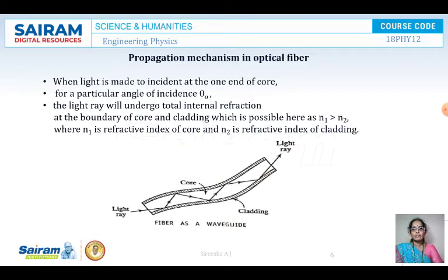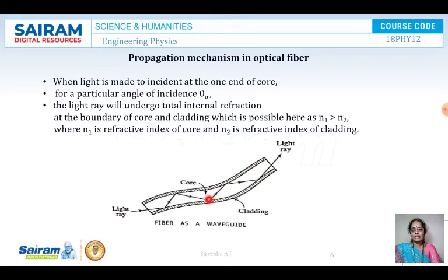Next, what is the propagation mechanism in an optical fiber? When light is made incident at one end of the core, see here, this is an optical fiber. This is the ray entering the optical fiber, and this is the ray coming out of the optical fiber. What is happening when the ray is incident at one end of the core at a particular angle of incidence theta naught? It undergoes total internal reflection. Again here it undergoes total internal reflection. Reaching here, again it undergoes total internal reflection. So it undergoes multiple total internal reflections.